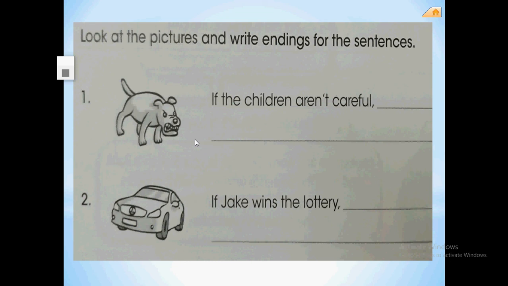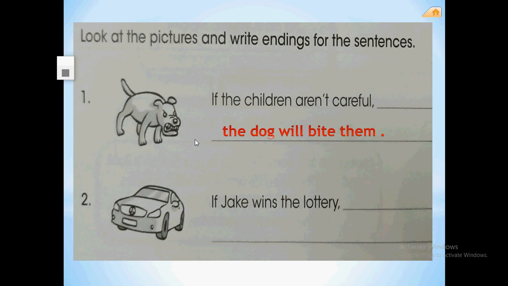If the children aren't careful, the dog will bite them, the dog will chase them, the dog will run after them. You can complete with anything that fits the picture, okay? You can use your mind, use your imagination to think of an ending that fits the first part and fits the picture, okay, guys? Number 2, if Jack